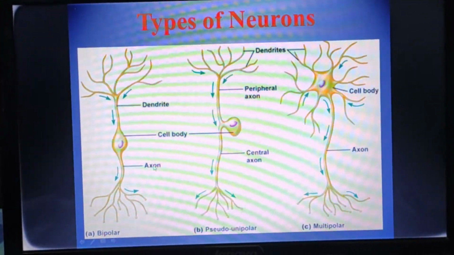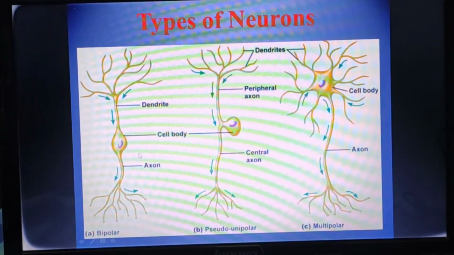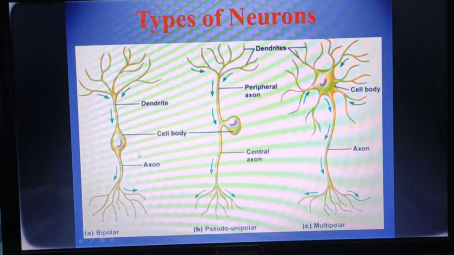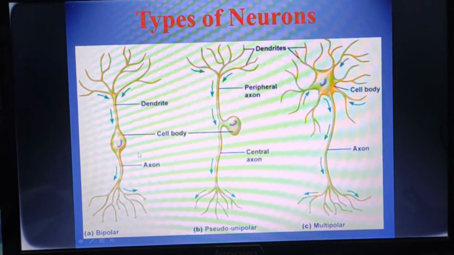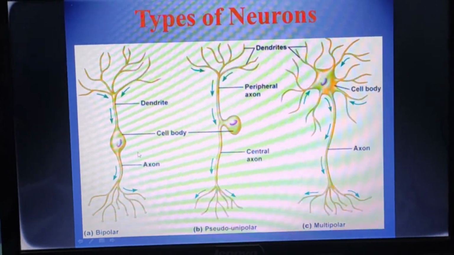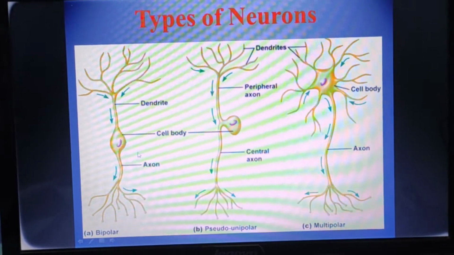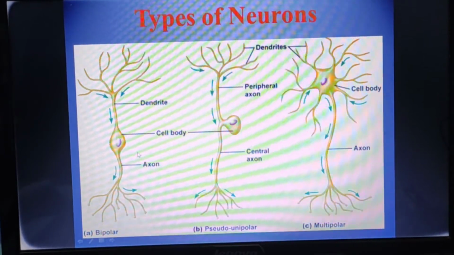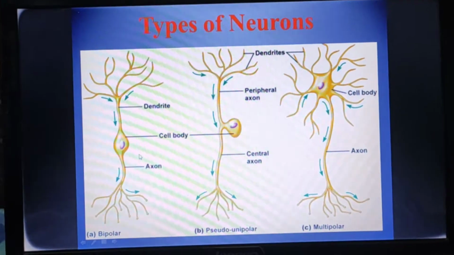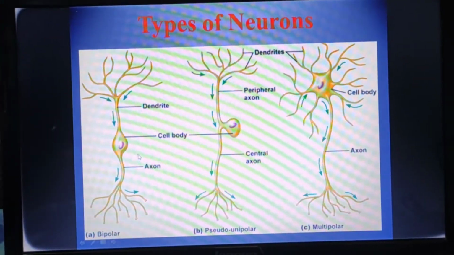In the unipolar neuron you can see it has only one process originating from the cyton, and it conducts the impulses to the central nervous system.